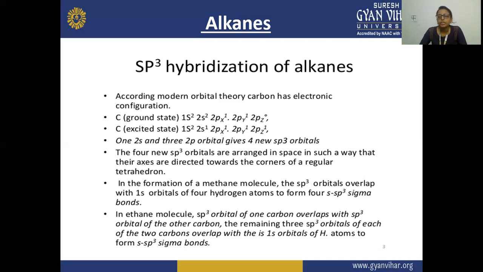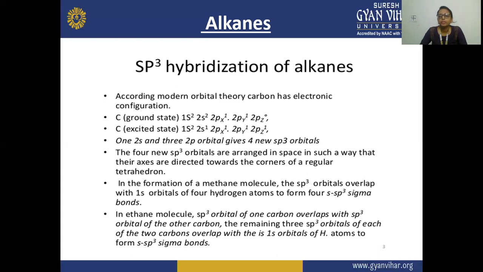And the hybridization here means that hybridization is equal to the number of atoms attached to that atom plus lone pairs. So the carbon does not have any lone pair. So it has four new sp3 orbitals. These four new sp3 orbitals are arranged in such a way in space that the axes are towards the corners of this tetrahedron.